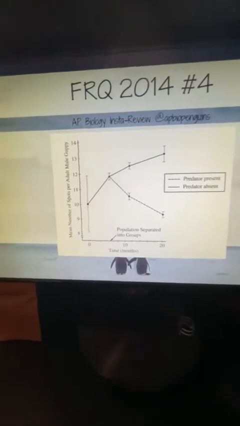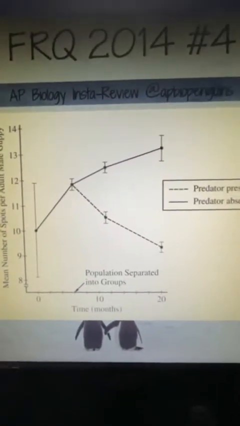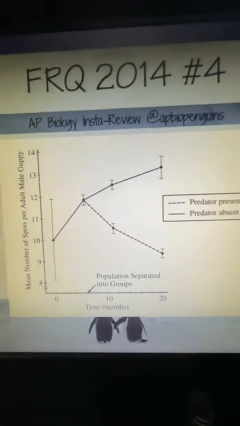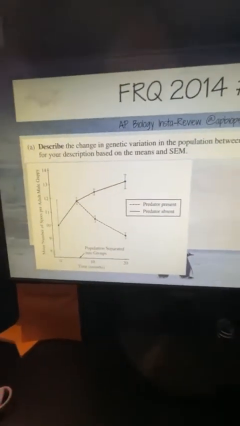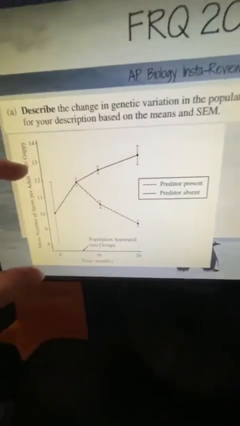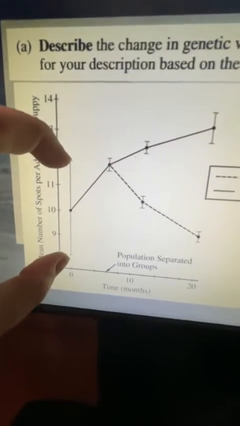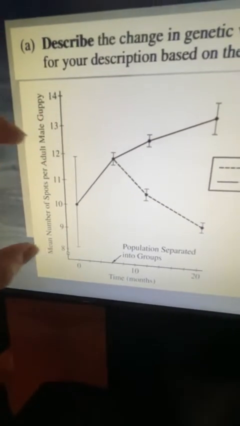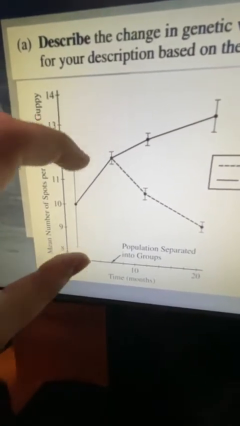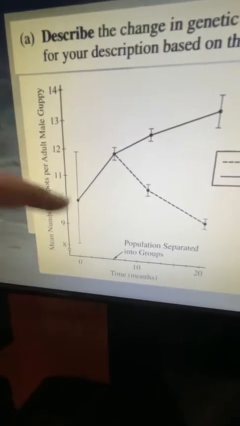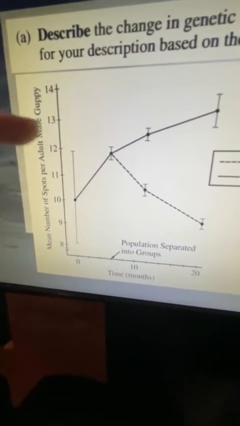Okay, so here is our graph. Anyways, I'll answer that question in a second. So we need to describe the change in genetic variation. As we said before, error bars show you the variance in the data, right? If my data is number of spots, then this is showing you how many different spots those organisms have.